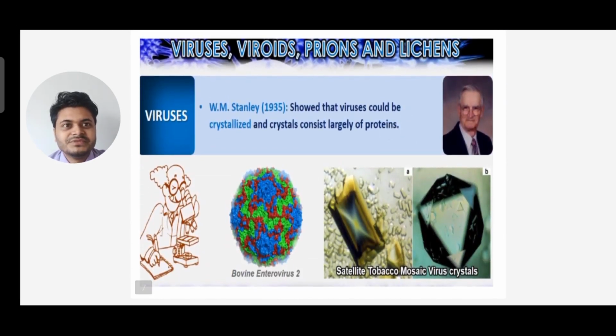W.M. Stanley in 1935 showed that viruses could be crystallized and the crystals consist largely of protein. So he said that the outer covering of the viruses is proteinaceous in nature and the nucleic acid can be DNA or RNA. You can see bovine enterovirus 2, then satellite tobacco mosaic virus crystals.